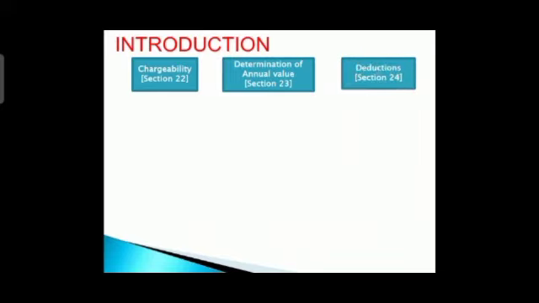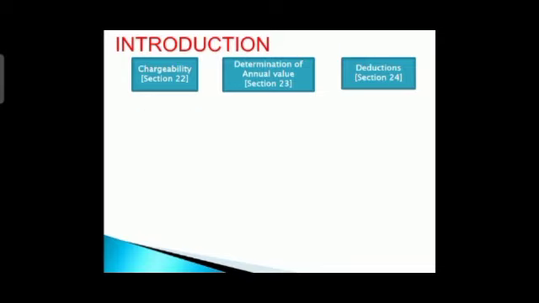After that we have determination of annual value under section 23. Here we are going to learn how to calculate annual value for house property. Next is deduction under section 24. Here we are going to see the deductions we get in house property.